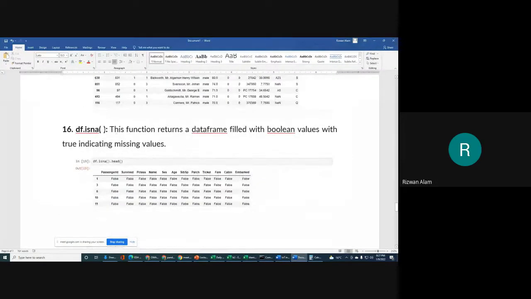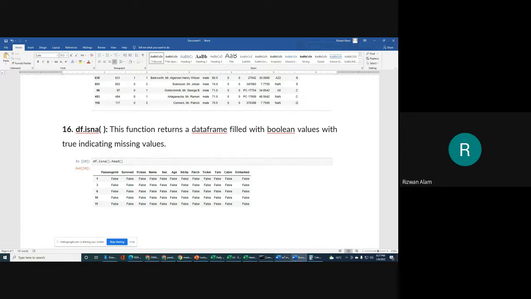Next we have isna. I think we use it for our projects also. This function returns a data frame filled with boolean values, with true indicating missing values. So isna, false, false, false. False means no missing value, and true indicates missing values.